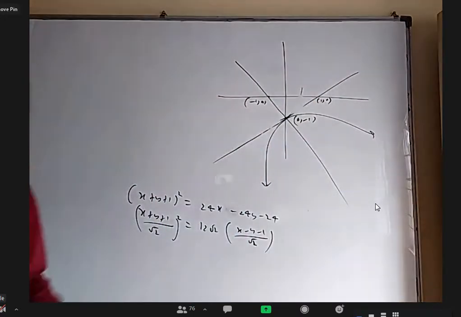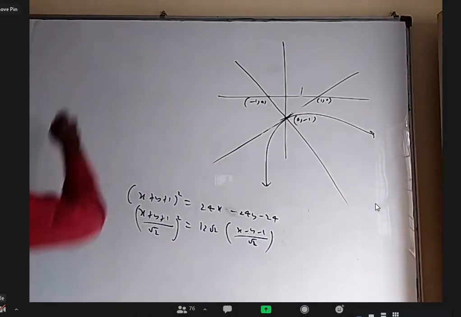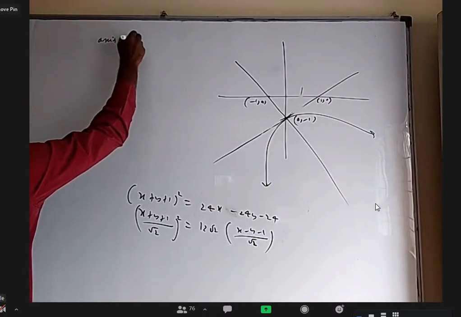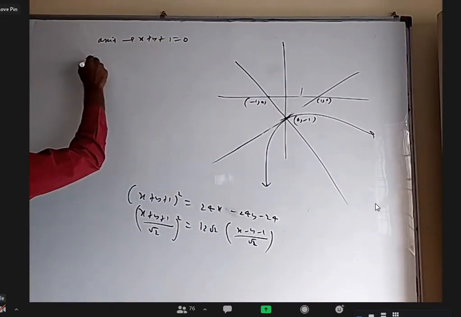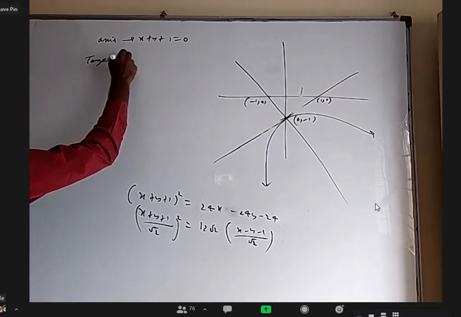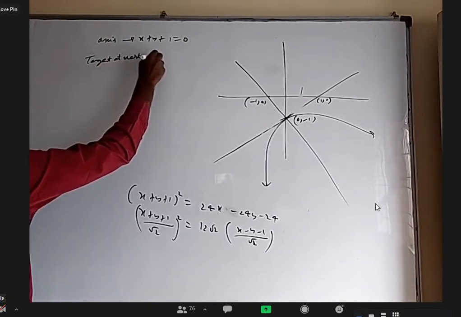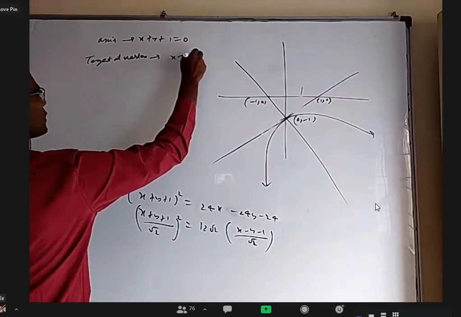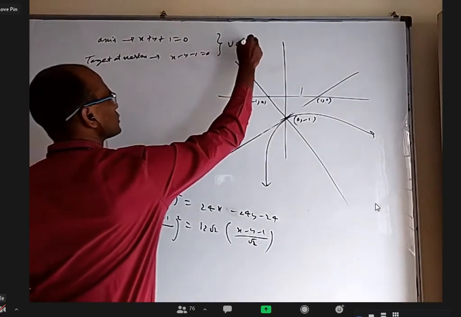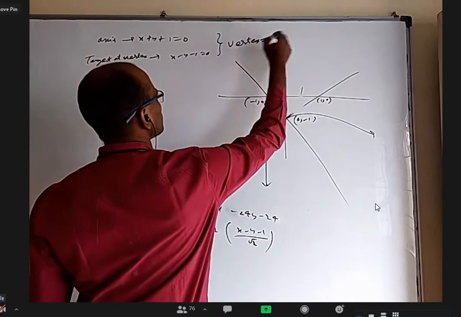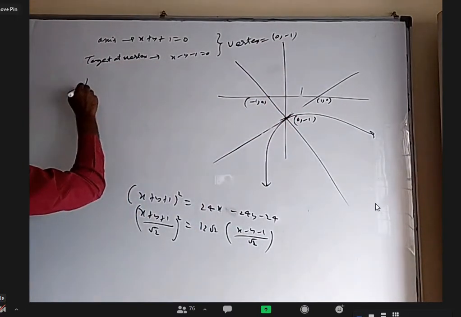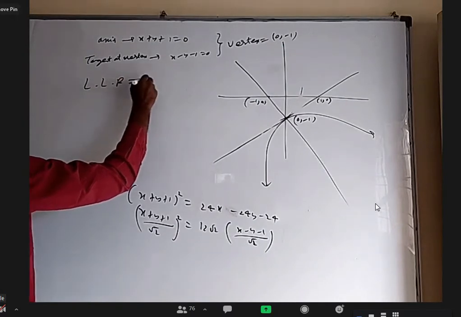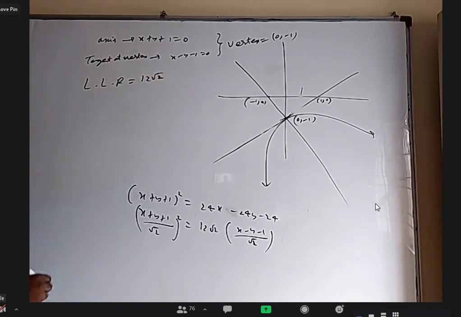Okay, now we already got 4 things here. The axis is x plus y plus 1 equal to 0. The tangent at vertex is x minus y minus 1 equal to 0. Solve these two, we'll get the vertex equal to 0 comma minus 1. And the length of latus rectum is 12 root 2. Anybody want to tell me the focus?